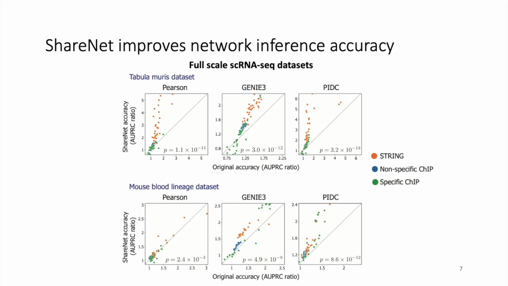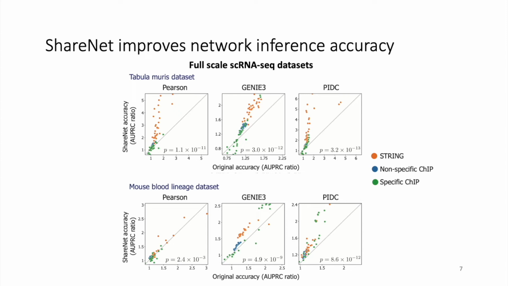For 2 full-scale single-cell RNA-seq datasets, we also compared the accuracy of networks inferred with and without ShareNet. The first dataset we analyzed was a single-cell RNA-seq dataset from the Tabula Muris Consortium that contained an extensive collection of cell types isolated from 20 mouse organs and tissues. The second dataset profiled the mouse blood lineage and consisted of cells along a differentiation trajectory in early development.